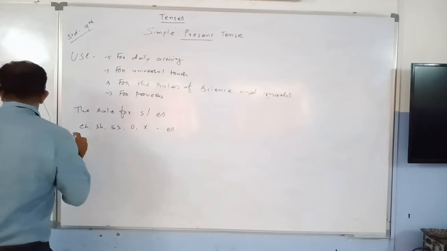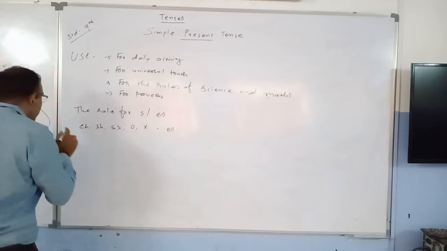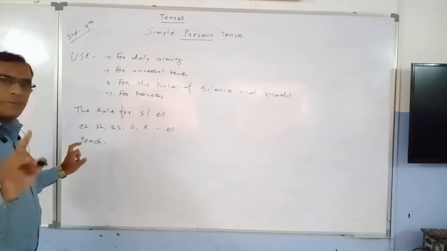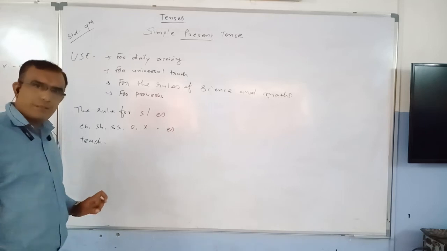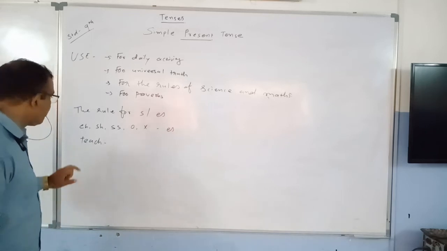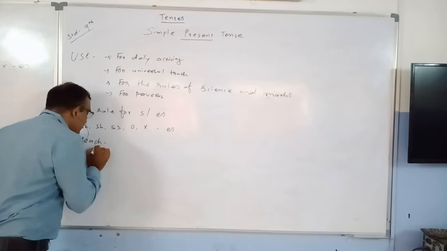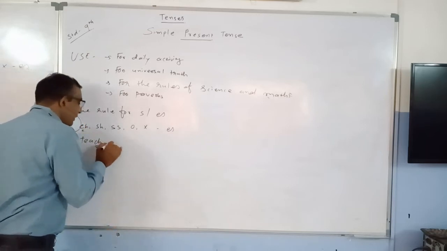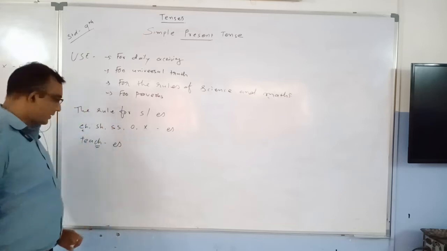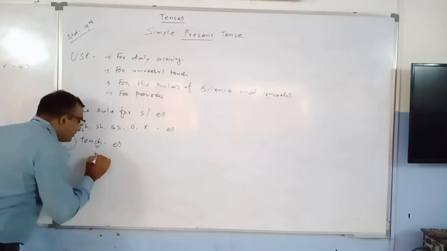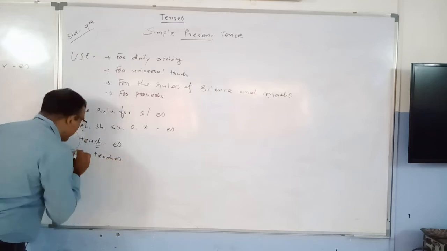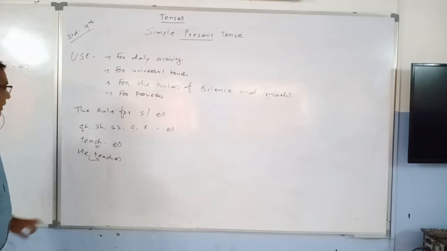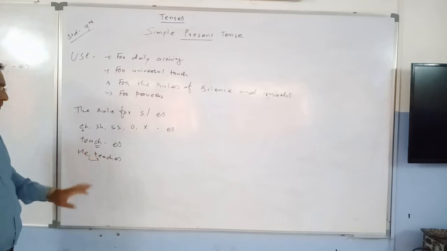Just like teach. Suppose you have a singular third person subject. Teach is there, so the last letters are CH. Then you have to put ES, meaning teaches. Okay, he teaches. So by this way you can do.